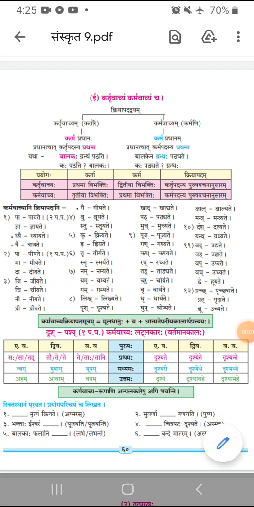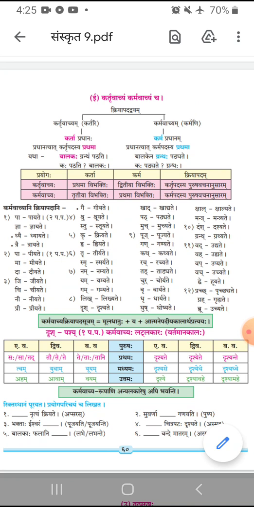Students, now we will solve the exercise: रिक्तस्थानं पूरयत प्रयोगपरिचयं च लिखत. In these sentences, first we will see whether the sentence is kartruvachyam or karmavachyam, and then we will fill up the appropriate form of the word given in the bracket. First sentence is dash nrutyam kriyate.